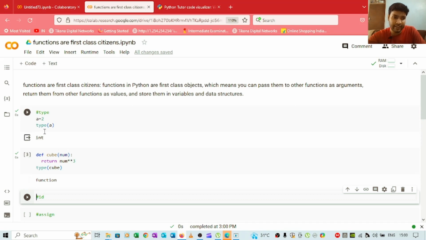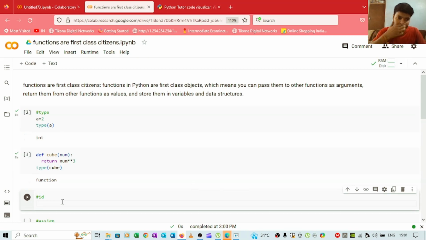Similarly, we checked the type of a, which was integer. So you can call the function a first class citizen. Here we understood why data types are called first class citizens, and similarly we are calling functions also first class citizens. So what does it mean? It means that functions are a kind of data type in Python. You can call functions a data type in Python, and they are also known as first class citizens. And similarly, here we have created a variable a.